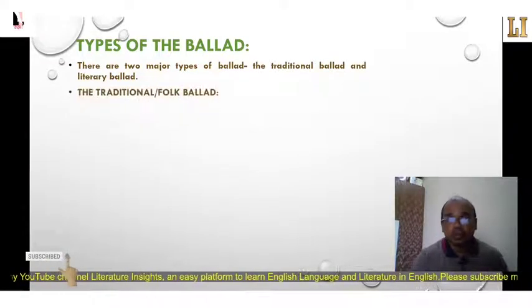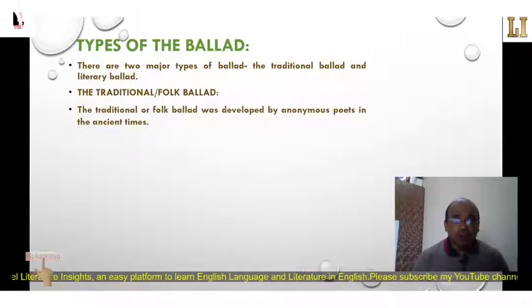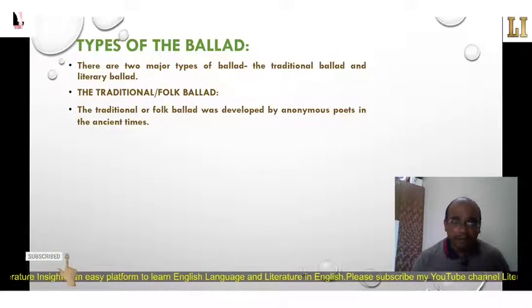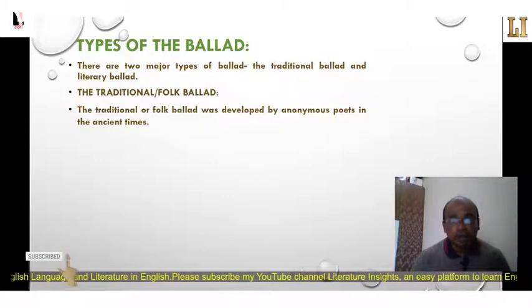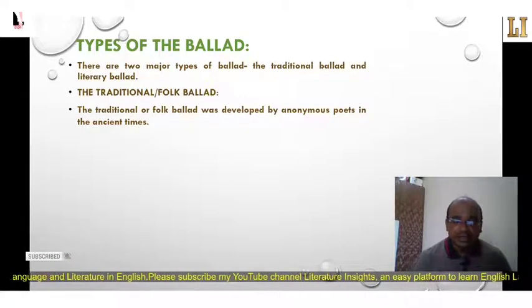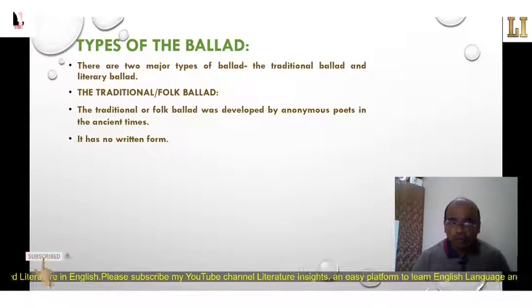Number one, the traditional ballad is also called the folk ballad. The traditional or folk ballad was developed by anonymous poets in ancient times. It was handed down to our generation by word of mouth, so it became a mouthpiece. It has no written form, it has an oral form of narration.